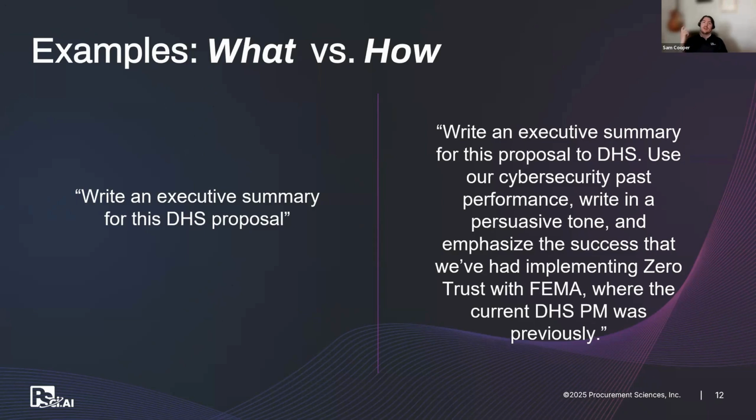Write in a persuasive tone. Emphasize the success that we've had in the past. In this case, I've said implementing zero trust with FEMA, and that PM is actually someone who used to be over there on that program that we're working for with FEMA, and we've had some success over there. You give the AI all this context. You give it the how, and that's going to empower the AI to go away and really give you a high quality result on the first pass, which is nice.